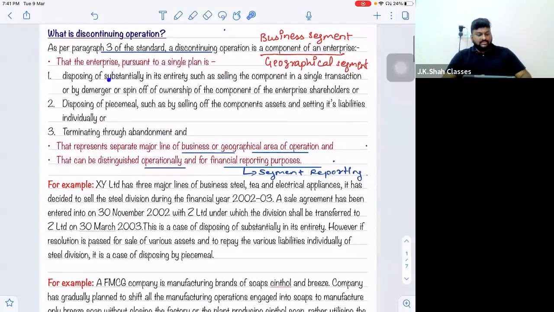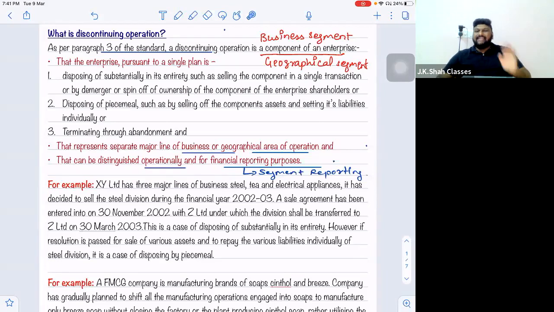Because in your definition it is very important to fulfill point number 1, that the enterprise acts pursuant to a single plan. So if any of these three is not happening at all, then it is not a discontinuing operation. Even if Synthol and Breeze are two different segments of the enterprise, no selling is happening. One product is discontinued and the other product is being continued. So that is just called discontinuance of a product, not an operation.